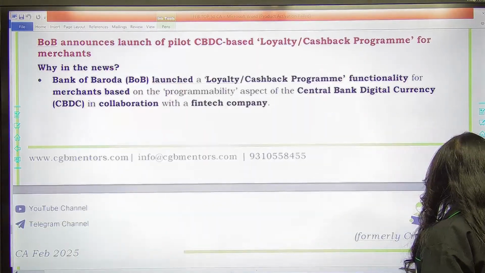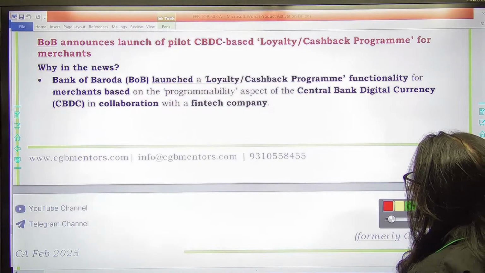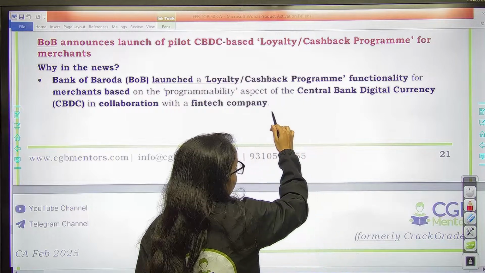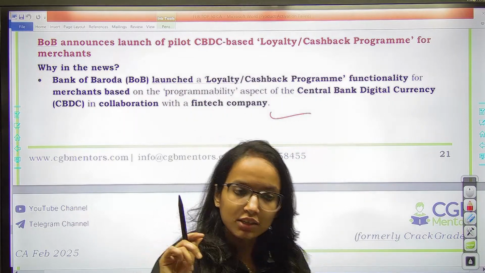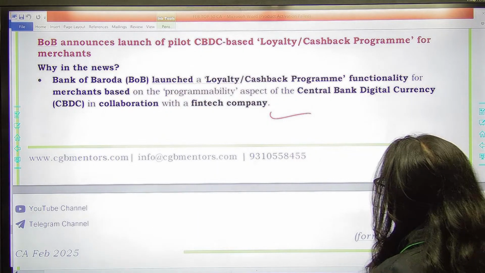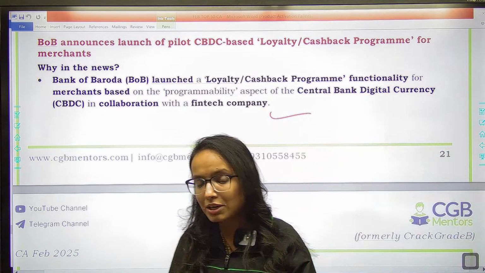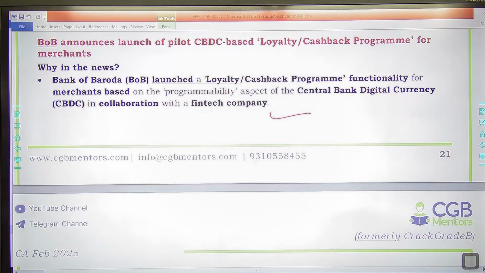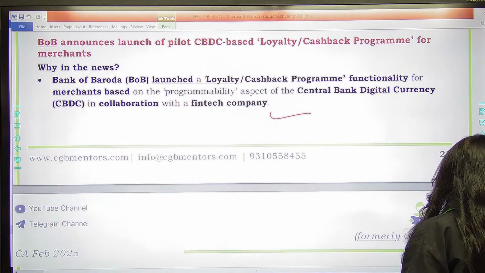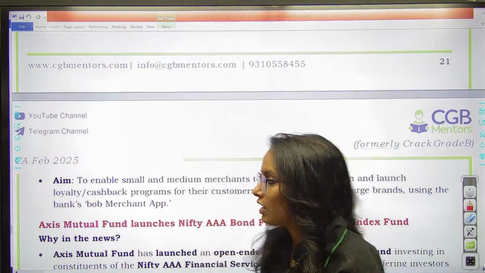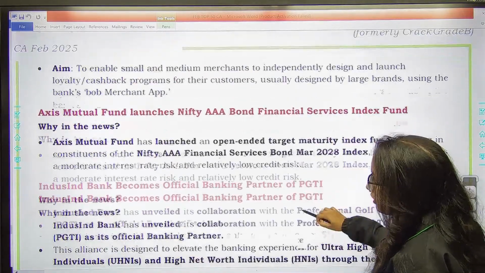Then you have Bank of Baroda launching the loyalty cashback program, the programmability aspect of CBDC. जो हमारा सेंट्रल बैंक डिजिटल करेंसी है उसमें एक प्रोग्रामेबिलिटी एस्पेक्ट है. What is the programmability aspect? That means the use of that particular currency can be designed in such a way that it is used for a specific purpose only. So this is programmability. उसमें इन्होंने लॉन्च किया लॉयल्टी या कैशबैक पॉइंट्स. That means जब भी आप ट्रांजेक्शन करेंगे तो you will receive certain cashback. This is something to remember, important.